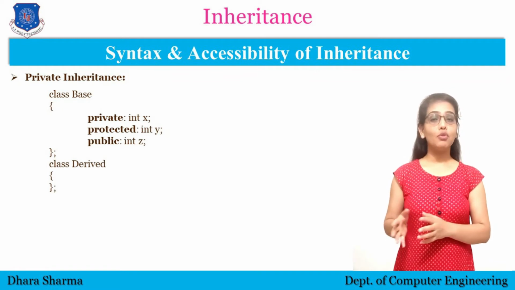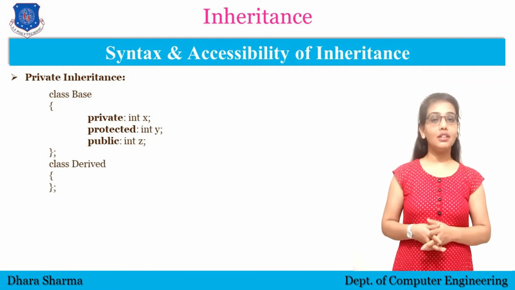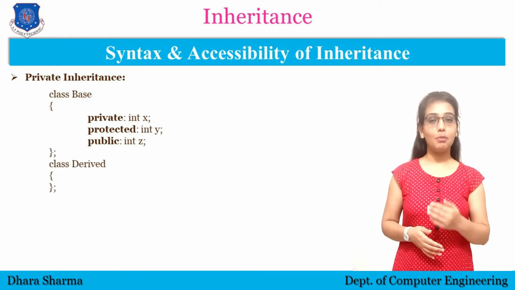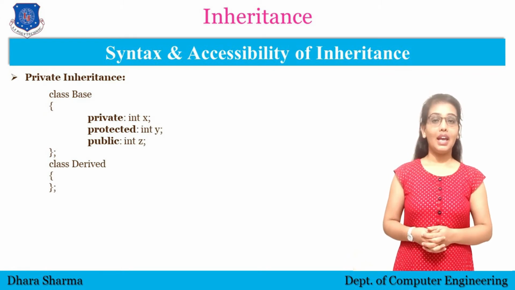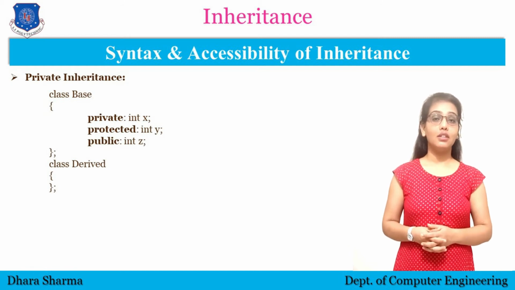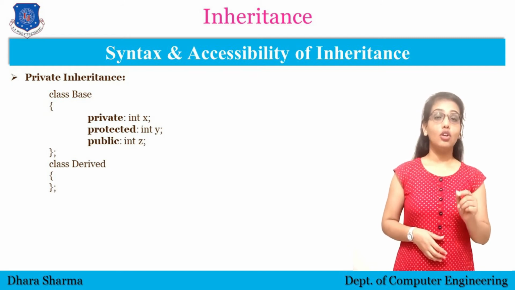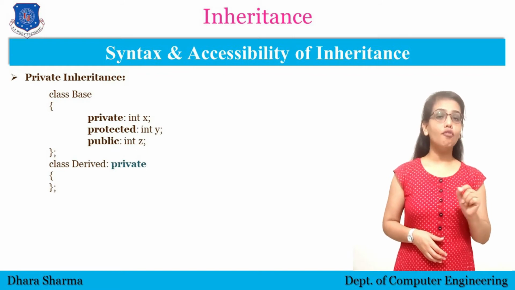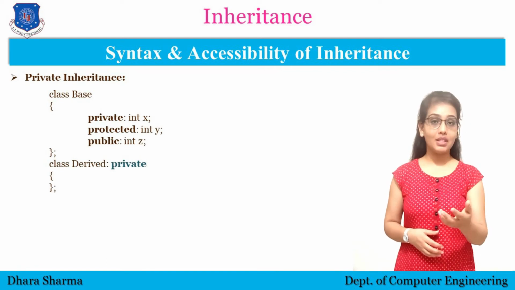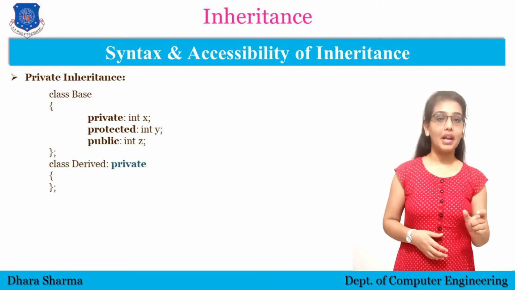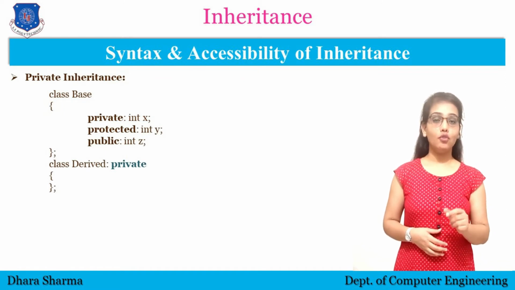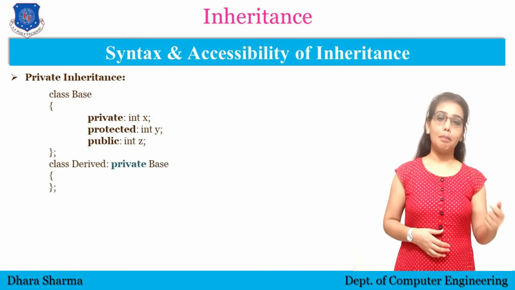So as in the previous example, we have taken here the base class having the same variables x, y, z in private, protected and public access mode. And as we are using private inheritance, we need to write class derived colon private instead of public, as we have seen in the previous example. Because we are using private inheritance, the access mode will be private and then the name of the base class, which is base here. So class derived colon private base.